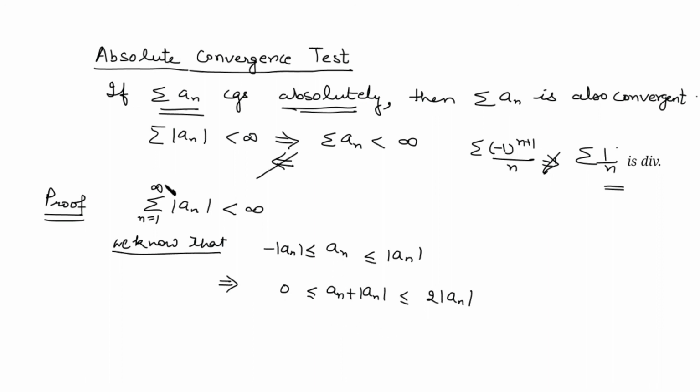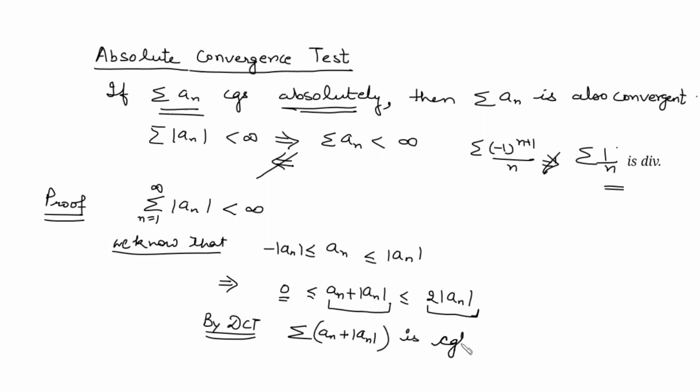Whenever this series is convergent, its twice is also convergent. Scalar multiplication of a convergent series is convergent, so this series is convergent. This series has positive terms less than or equal to this one, so we can apply the direct comparison test here. So by the direct comparison test, the series an plus mod of an is convergent.